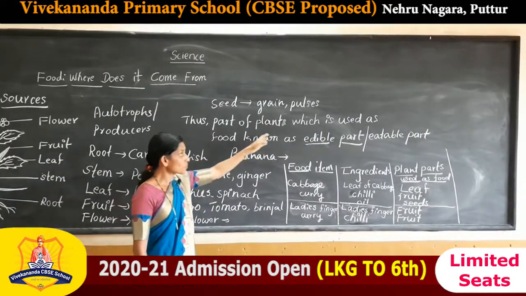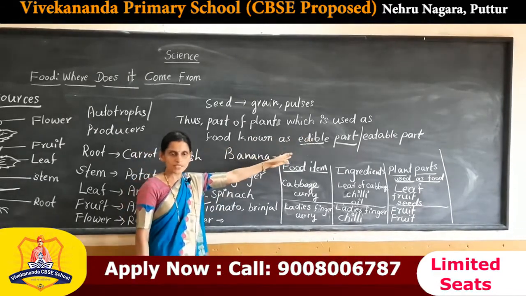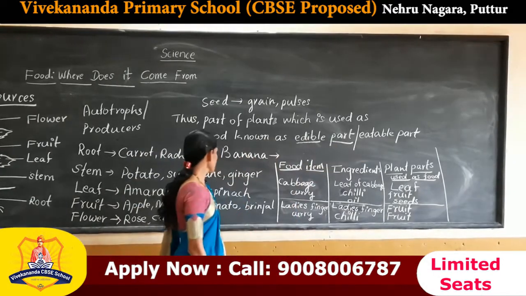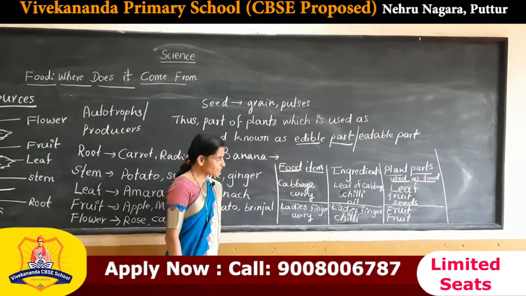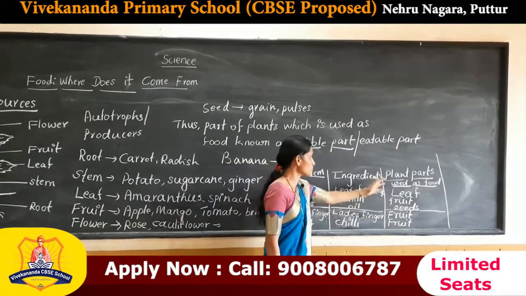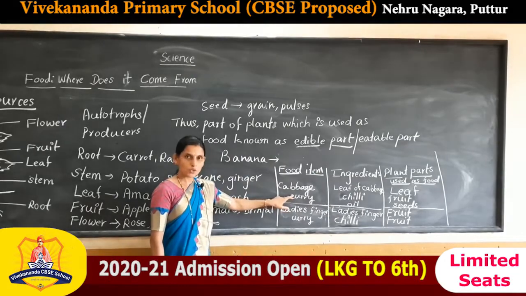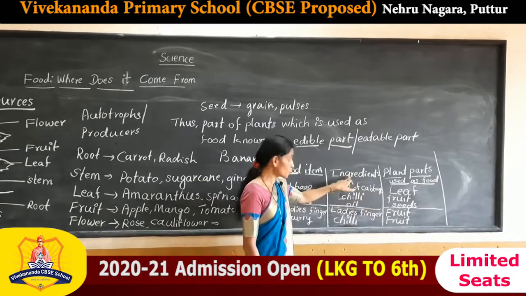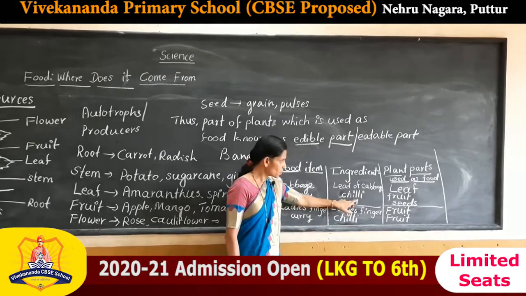The part of a plant which is used as food is known as the edible part or eatable part. By taking some examples we can see which part of the plant is used as food. First food item, cabbage curry, in which the leaf of cabbage is used as an ingredient, chili is used, and oil is also used.